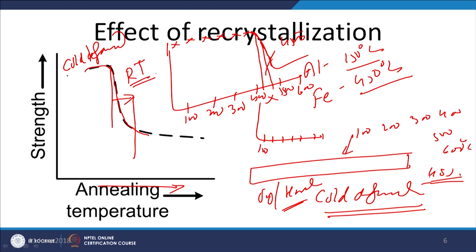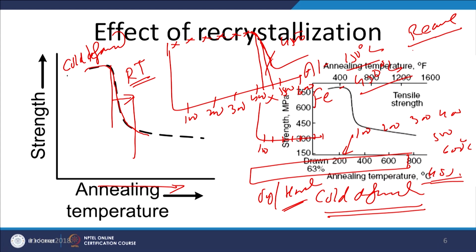So, increase in annealing temperature lowers the strength, more specifically above the recrystallization temperature, and this is attributed to the formation of the new strain free grains, recovery of the metal, and the recovery will be leading to the reduction in the dislocation density as well as the formation of the new strain free grains as a result of annealing